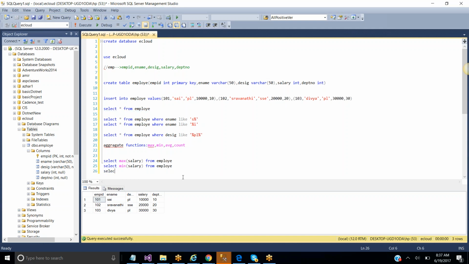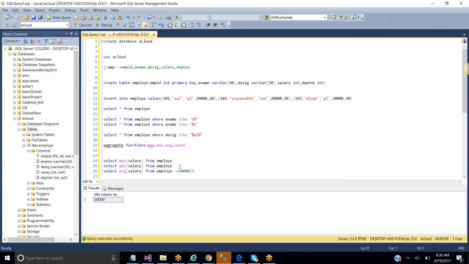Clear all of you? Select average salary from the employee table. Clear all of you? Now we'll see here all of you. See, the average salary is 20,000, because as we discussed, total is 60,000, 60,000 by 3. That is 20,000. Clear all of you?